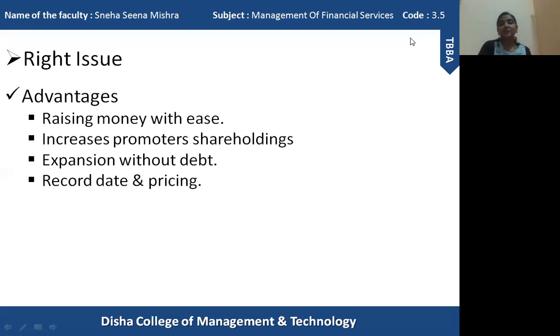Next one is expansion without debt. When right issue is considered, there is no question of going for debt financing or paying interest on it. So they can expand the company without involving debt. They can simply issue additional shares in the form of right issues to the existing shareholders. The procedure is very simple, and this financing will lead to expansion of the organization at a very low cost also.